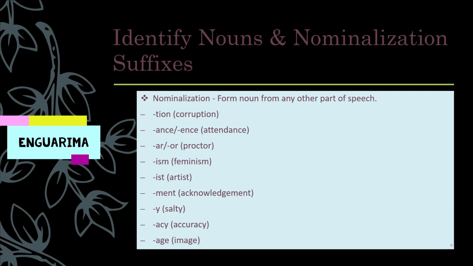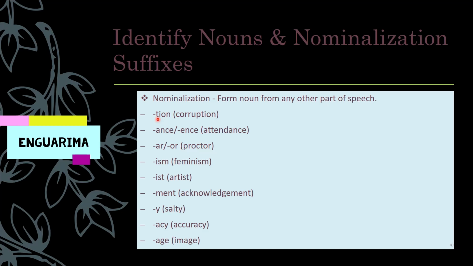Now comes our nominalization. So what is nominalization? It is formation of nouns from any other part of speech like verb, adverb, adjective, any other part of speech. Also, with the help of these rules, you can identify nouns which are formed by this process. Okay, so these are the suffixes. What is a suffix? You add it behind a word to make it another part of speech.